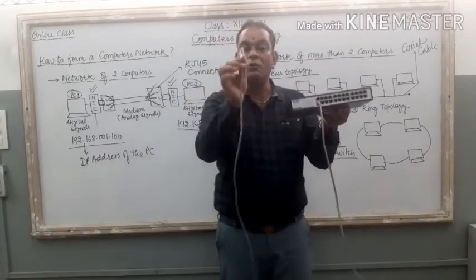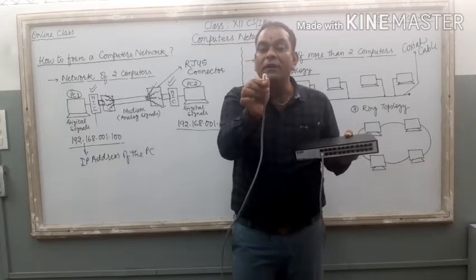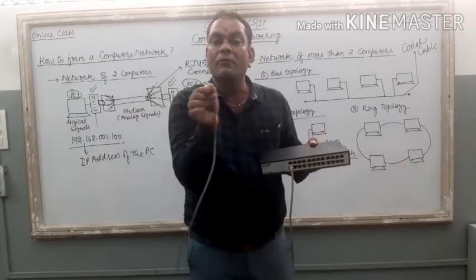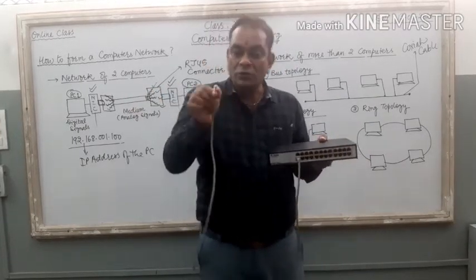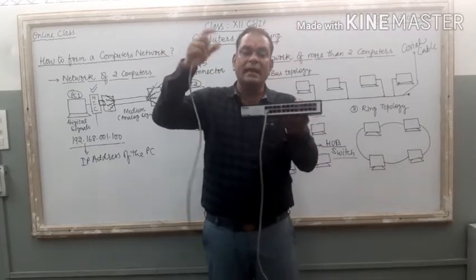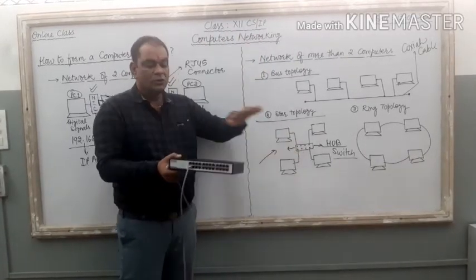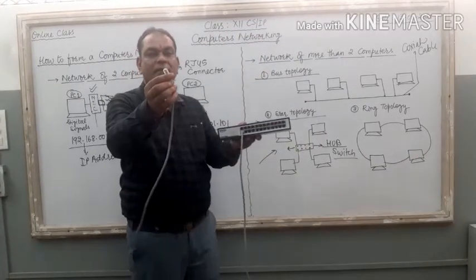Now I have to connect this corner of the wire with my particular laptop or with my desktop PC, right? So once I attach this wire with the computer, now my computer is connected with this central connecting device. Just see the diagram. Here it is the device. So one PC is connected with one wire.